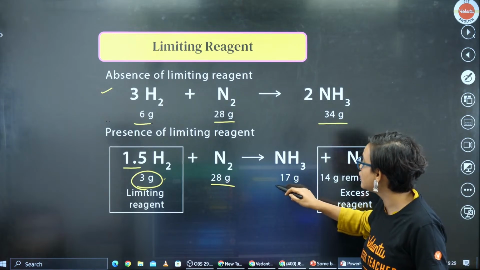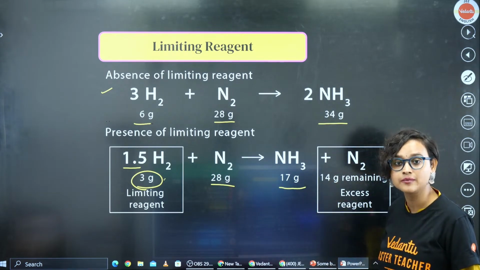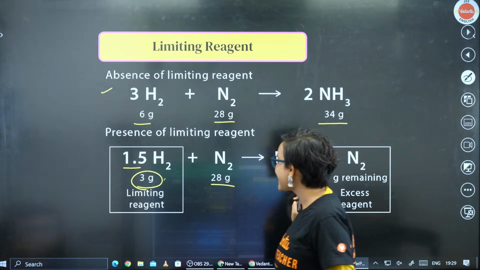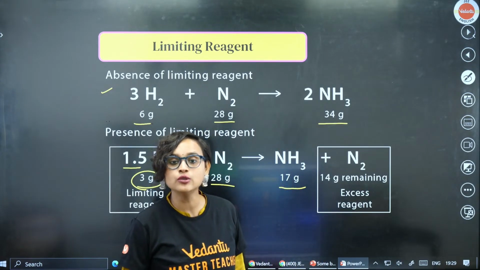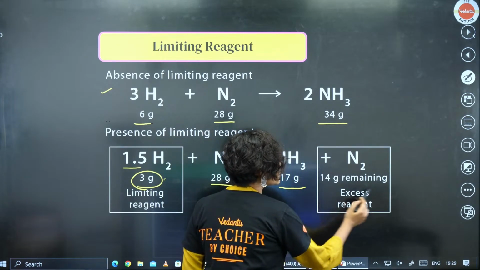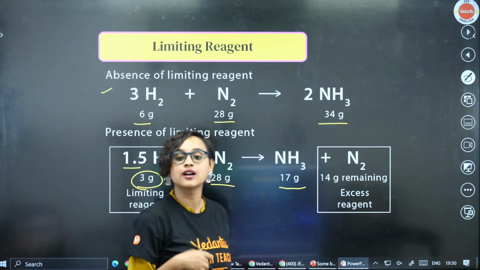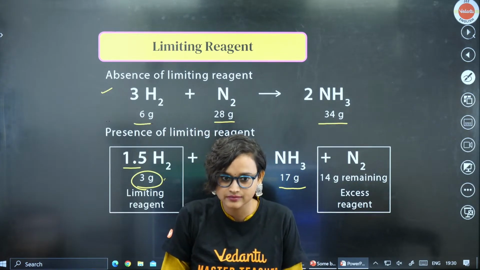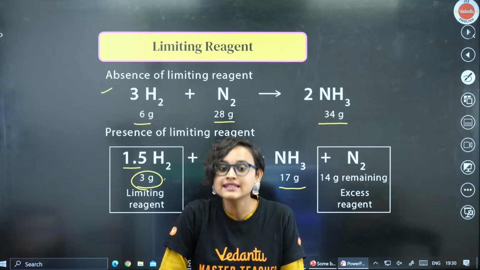It is producing only 17 gram of NH3. And if you subtract 17 from 28, what will you get? You will see that 14 gram is still remaining. That becomes the excess reagent.